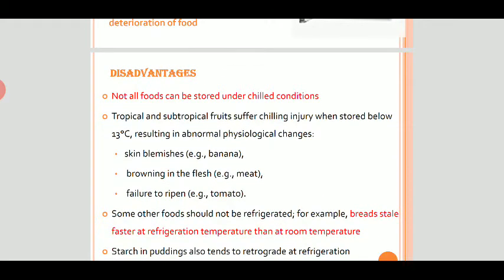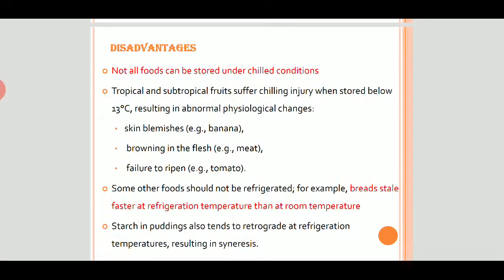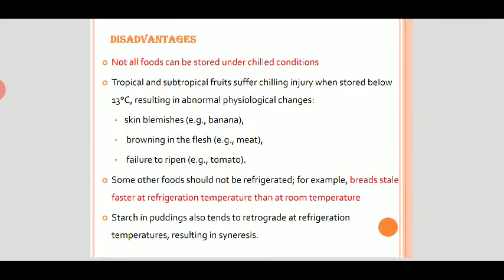What are the disadvantages? All of the foods cannot be stored under chilled conditions. Tropical and subtropical fruits suffer chilling injury when stored below 13 degrees Celsius, and it results in abnormal physiological changes. For example, there can be skin blemishing: when we keep bananas in the refrigerator, the peel turns brown, then browning in the flesh.